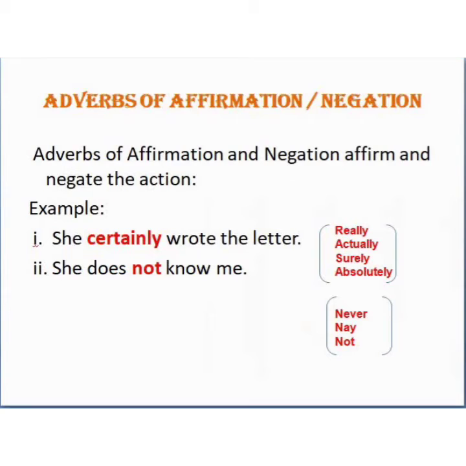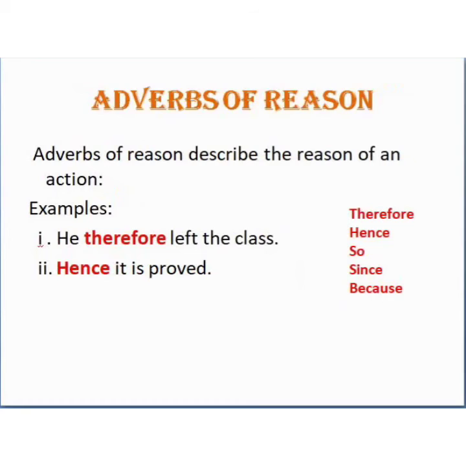So certainly is about something that is sure, that is true. Certainly, really, actually, surely, absolutely. These are some of the examples of adverbs of affirmation, while in case of negative we have only nay, never, and not, so we can understand it easily.